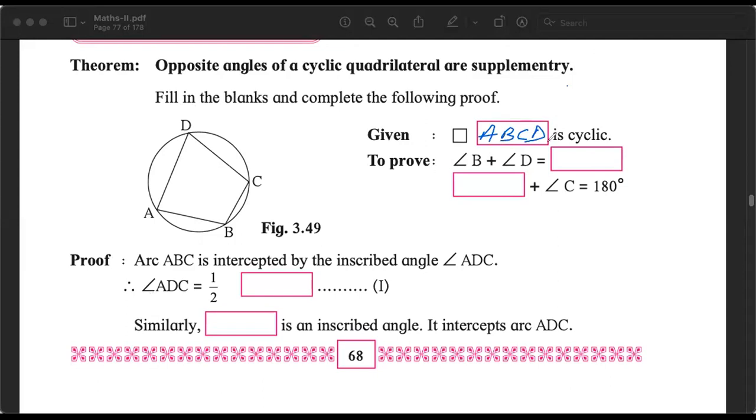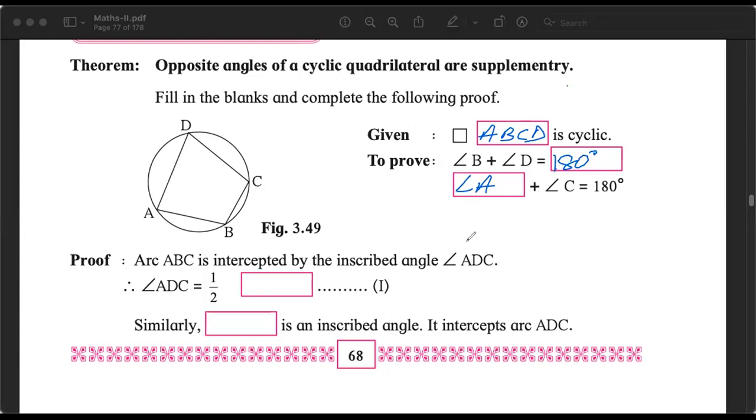Opposite angles. So one pair of opposite angles are B and D. We have to prove that it is 180 degrees. It is coming from the understanding of the word supplementary. Similarly, angle A and angle C will be supplementary. When we add them, the sum will be 180 degrees. This we have to prove.